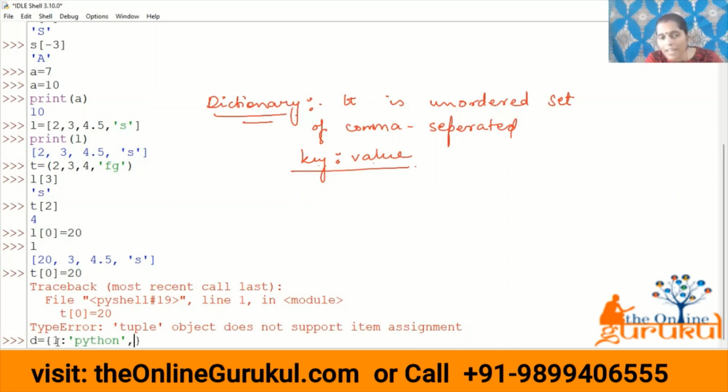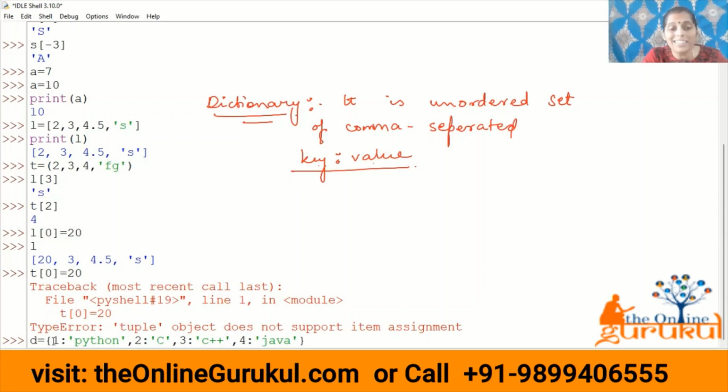The Python value is stored inside the key. Then 2 colon C, again comma, 3 colon C++, 4 colon Java.